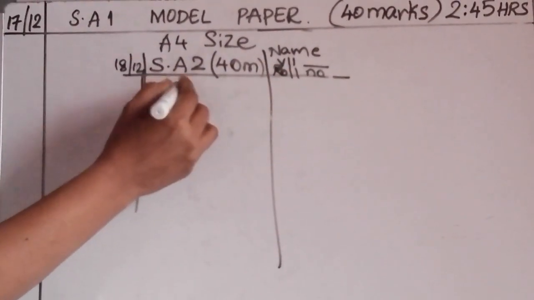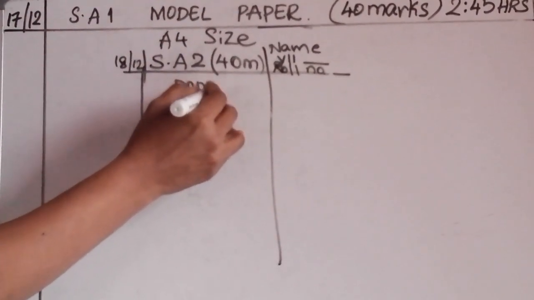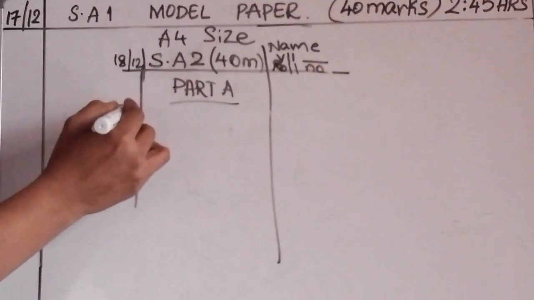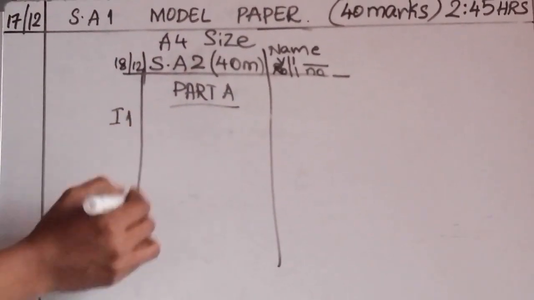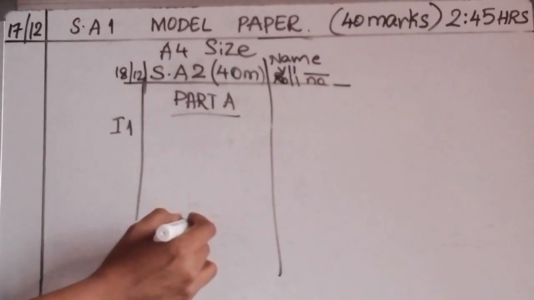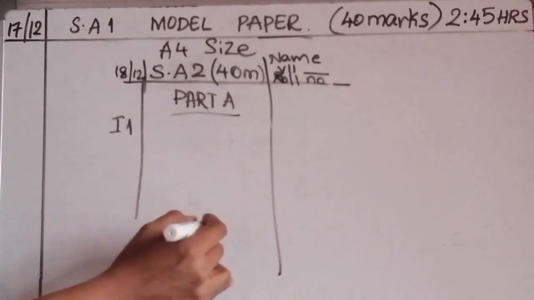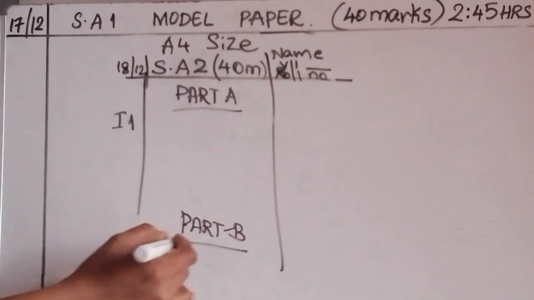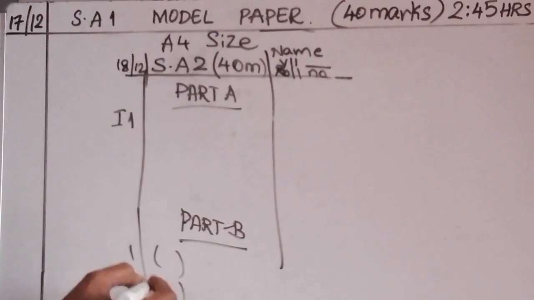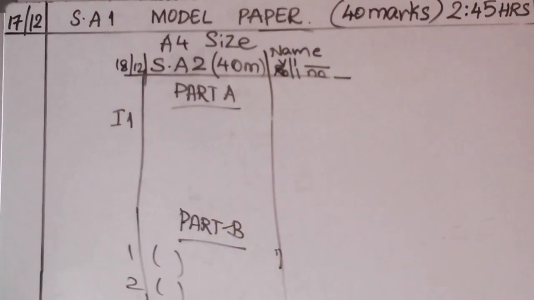And then start writing. Write the heading part A, Roman number 1. Write the proper question numbers and answer the questions. Once you finish part A, write the heading part B and then write question number 1, question number 2, like that 10 questions are there that you have to write.